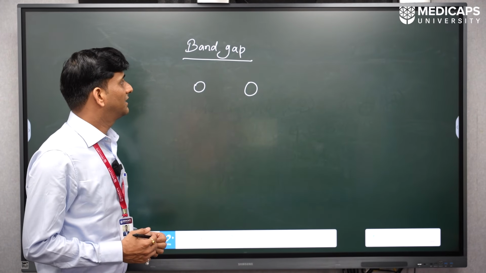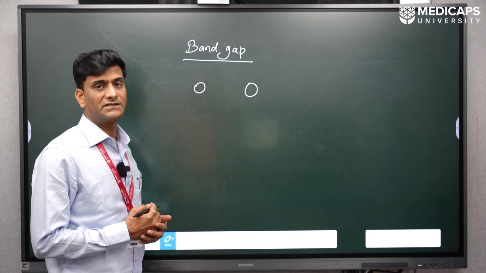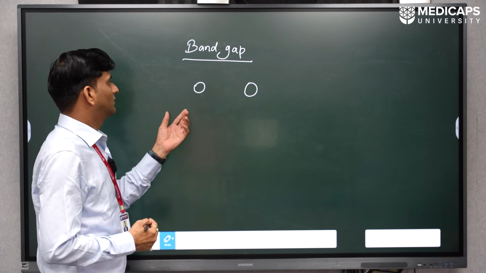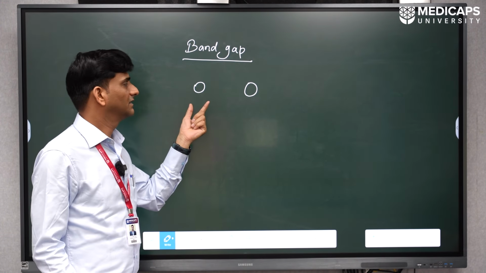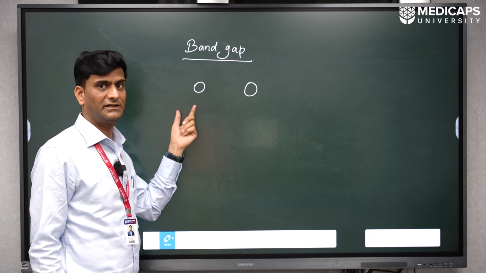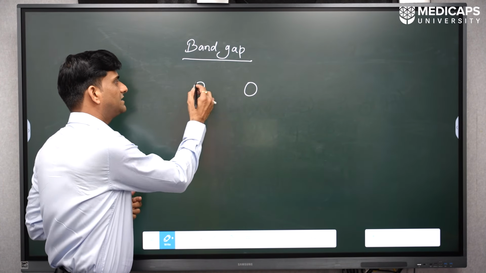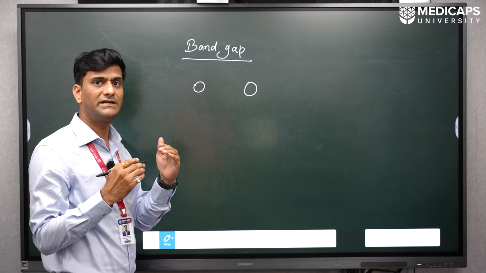In order to understand this material, let us first discuss the band gap or the energy bands. If we talk about a single atom, it consists of a nucleus at the center and the electrons revolving around the nucleus. Each electron has discrete energy levels.